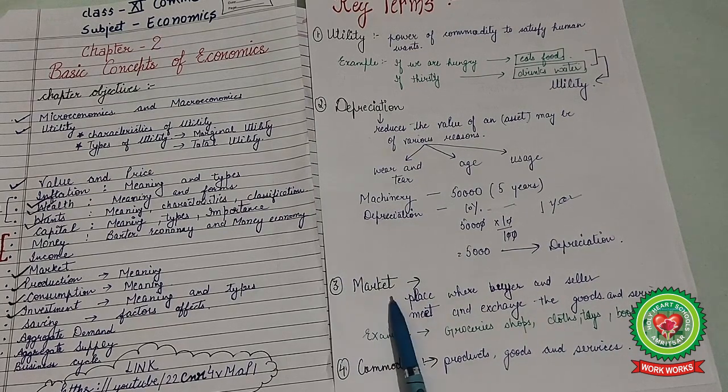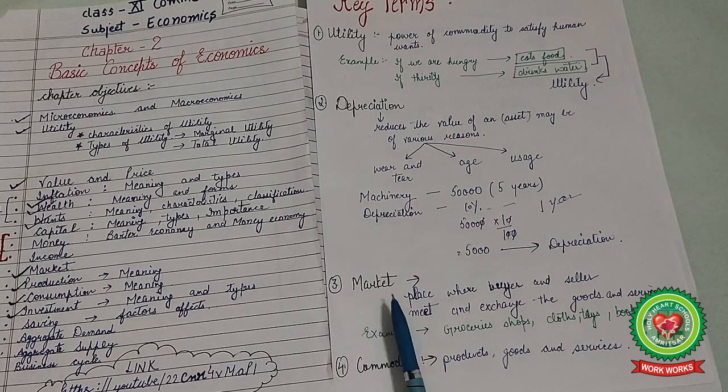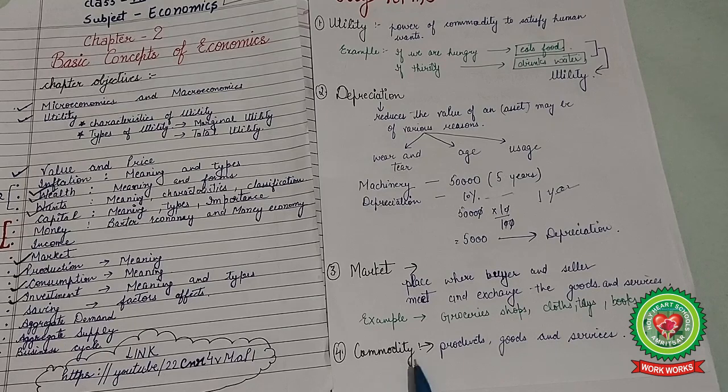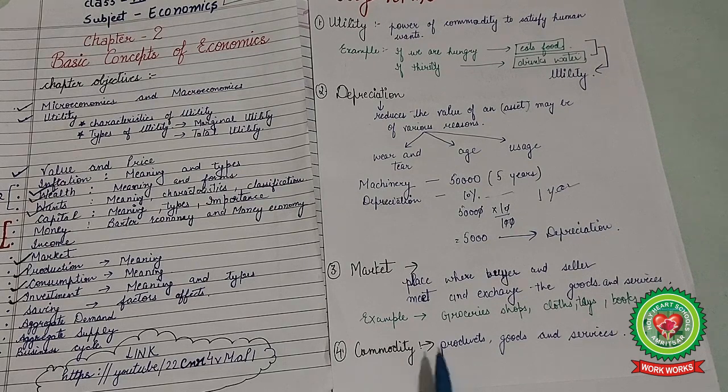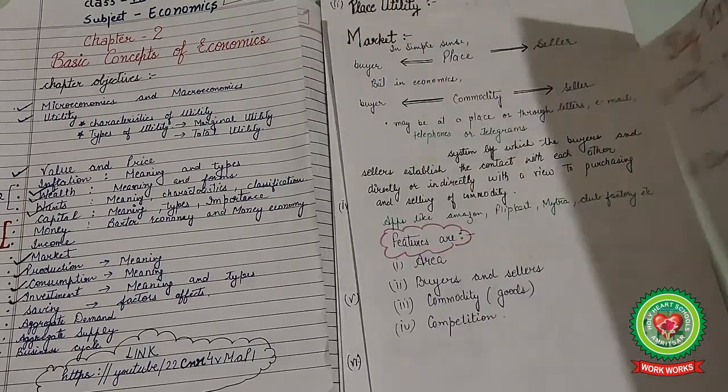That is the place of the market where the buyers and the sellers meet and sell goods to each other. Clear? Next one is commodity. Commodity is simply a word that is used for products, goods and services that are to be produced or that are to be bought or sold. So we can say commodity means products or goods and services.